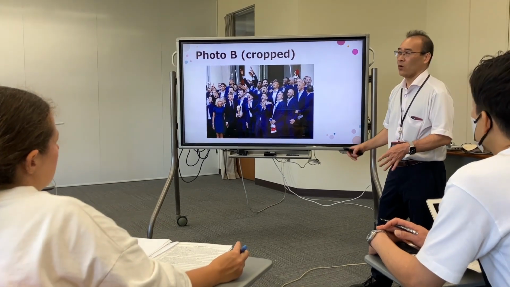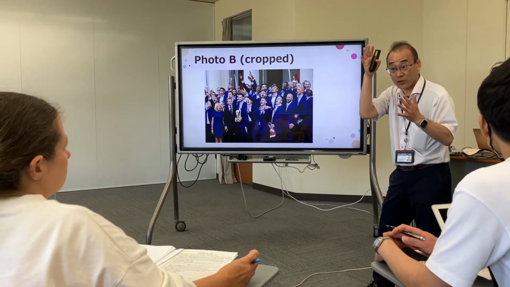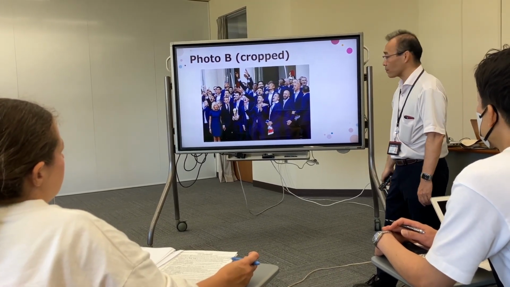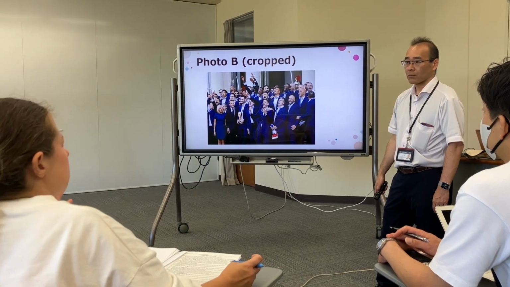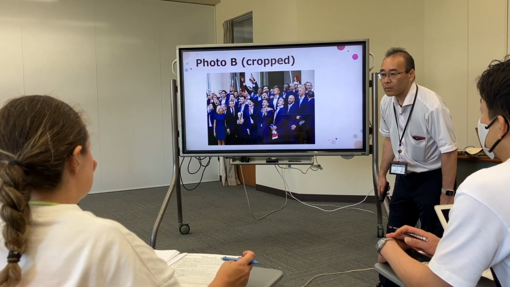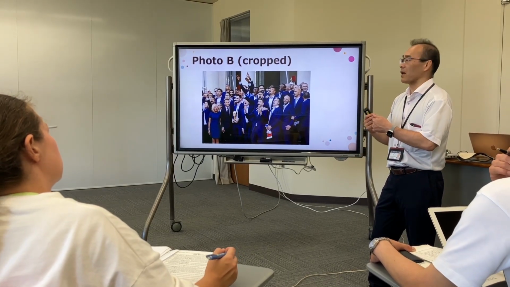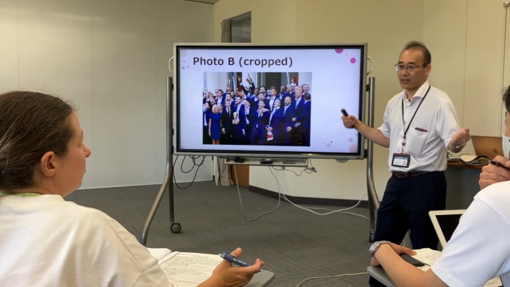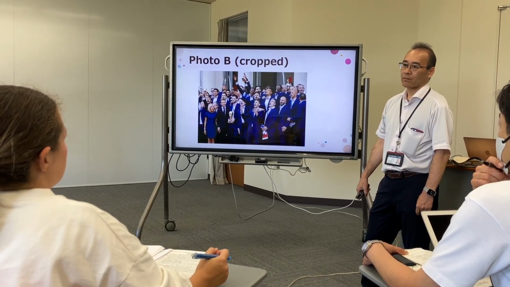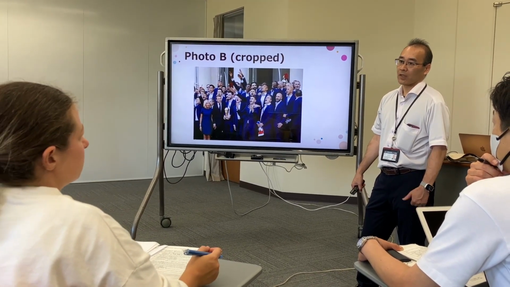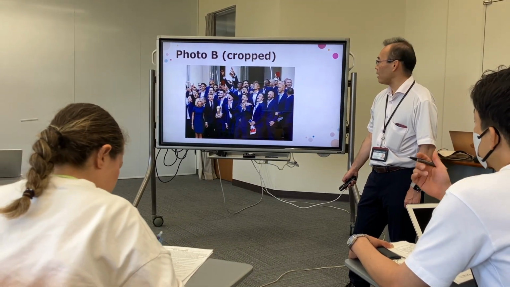So the image was skewed as well. It looks bright, 明るく, with all these emotions. This photo became bright.